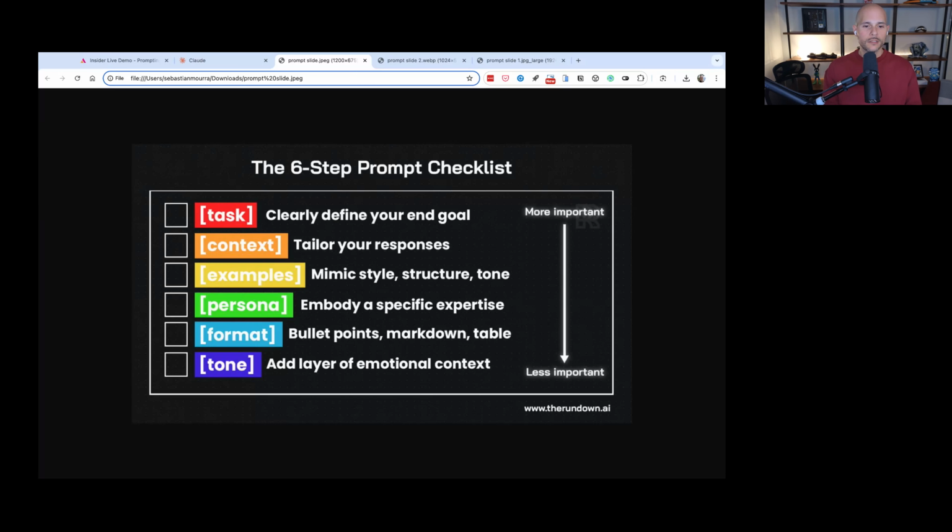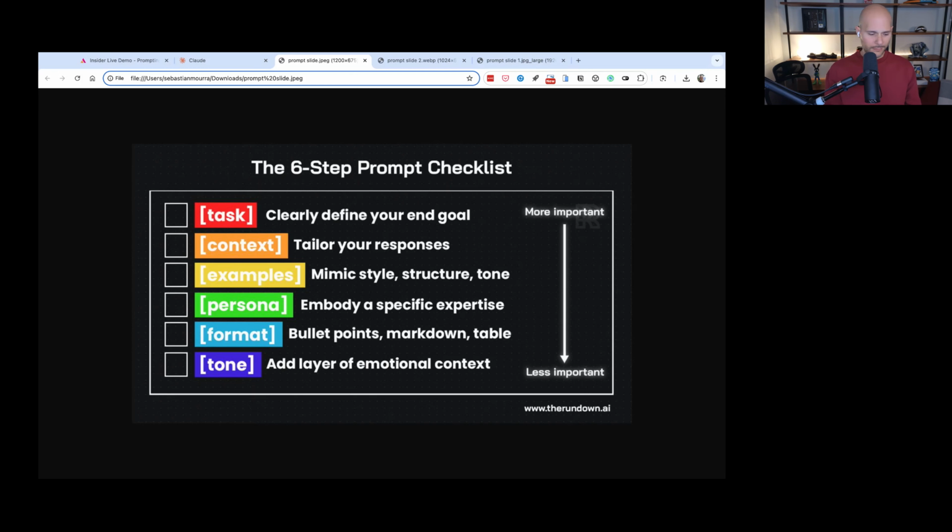Do you want it to be in a bullet point format? Do you want it to be in a table, in a markdown format? It's not going to guess. So if you notice in the example I showed you earlier, I asked for it to be in bullet points. I asked for it to use numbered points. I wanted it to be short, right? And the last one is the tone. How do you want the tone of this to sound?